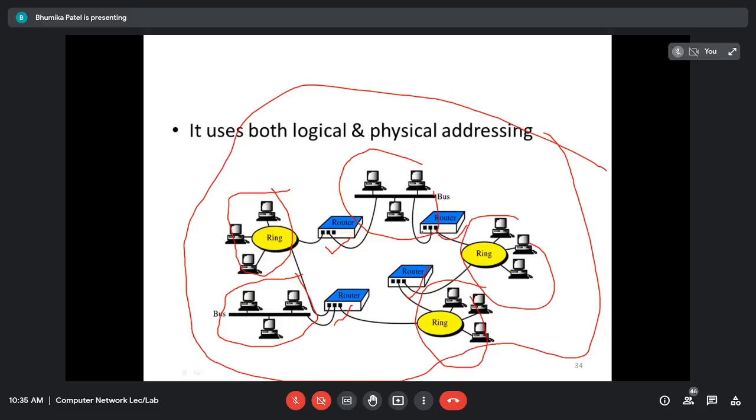So to interconnect these subnets, what am I using? I'm using routers. What is the main purpose of a router? If I want to connect two or more networks, then I'm going to use the router. So here, to connect the subnets also, we can use the router. As we know, each and every subnet is given a logical address. If I want to identify a particular subnet, then that subnet is going to have a subnet address. And to identify the subnet address, we are going to use the subnet mask. Still, we can access each and every subnet using this router.